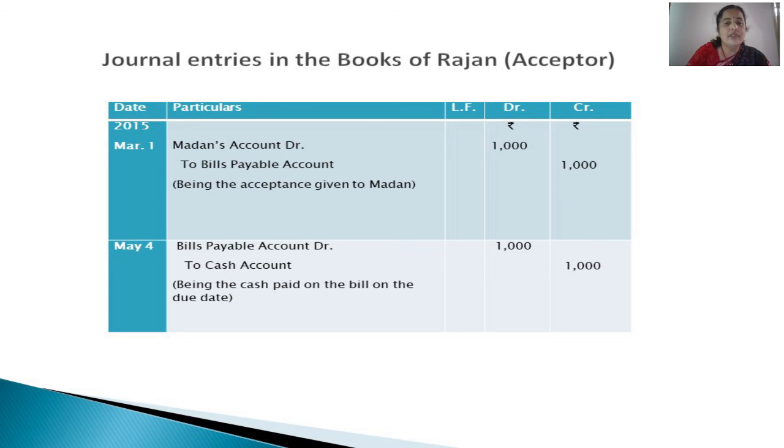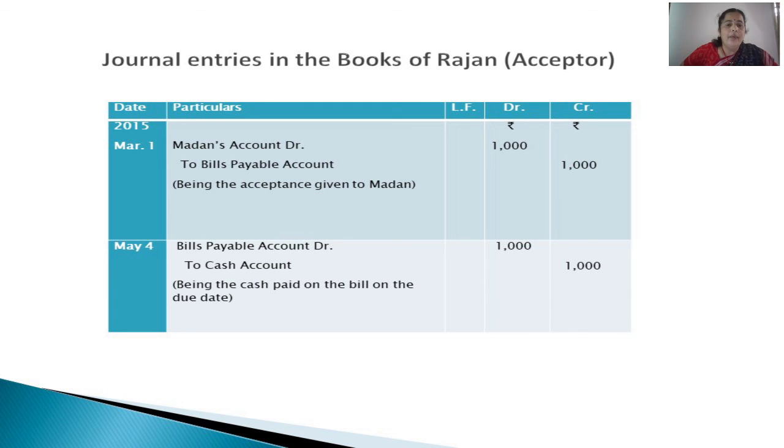So on March 1st, because of the transaction between Rajan and Madan, Madan drew a bill on Rajan, and Rajan gave the acceptance, right? So Madan's account debited to bills payable account. Madan is the receiver of acceptance, to bills payable account, the bill is going out.